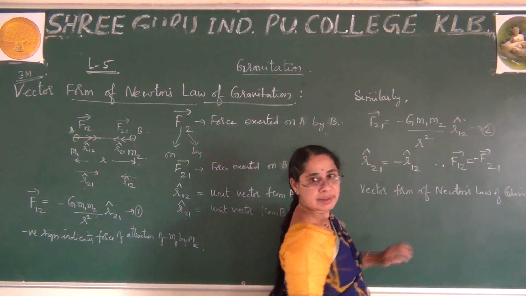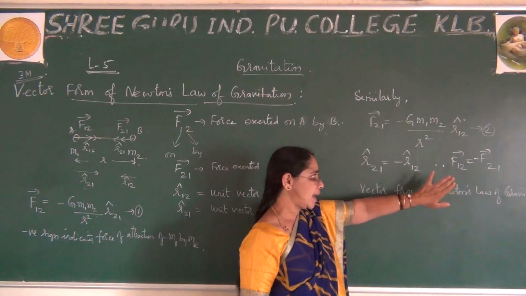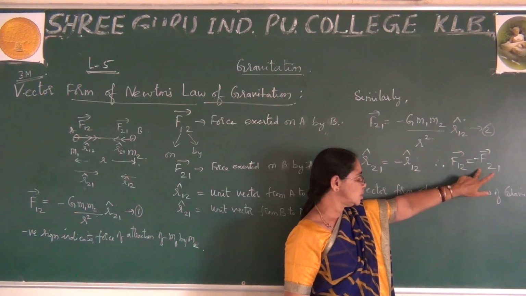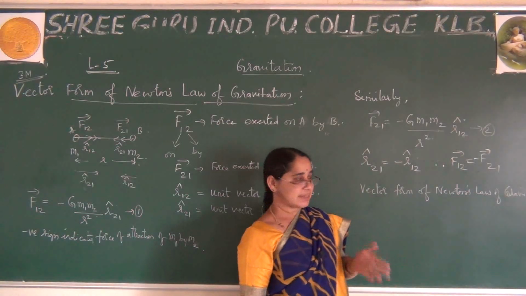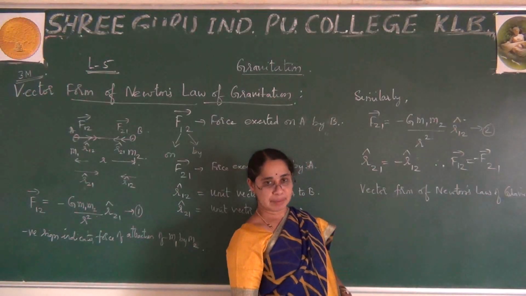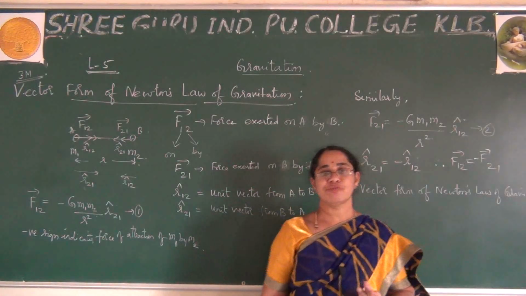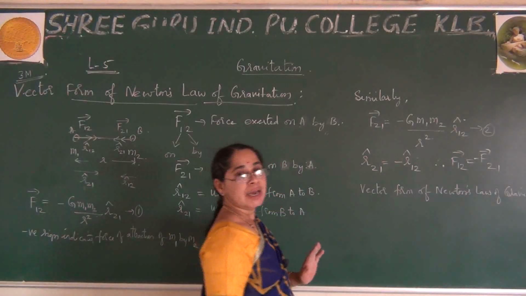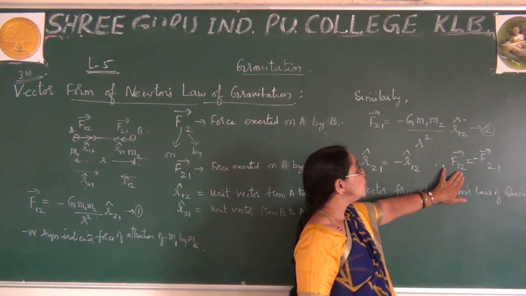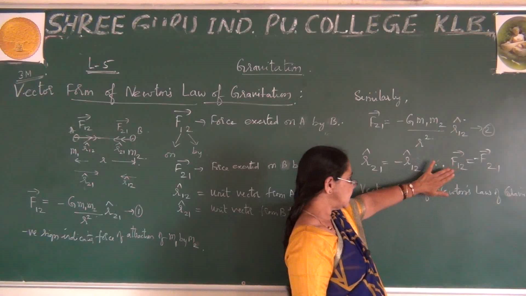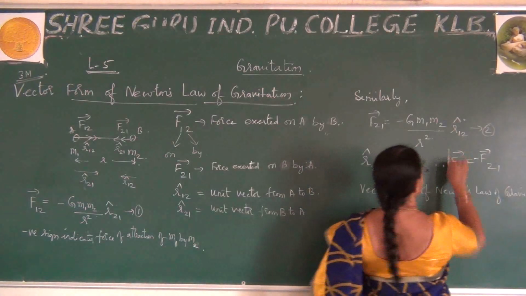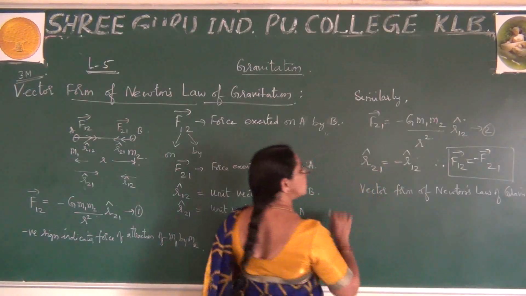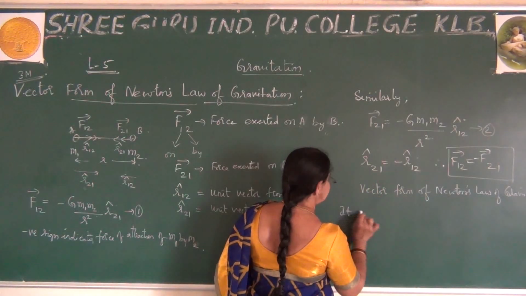Also remember, this expression explains F12, which is the force, and this is also the force. This was explained by Newton. You are already familiar that there are three laws of motion, Newton's laws of motion. In that, you can observe this obeys Newton's third law of motion. Hence, this final expression obeys Newton's third law of motion.